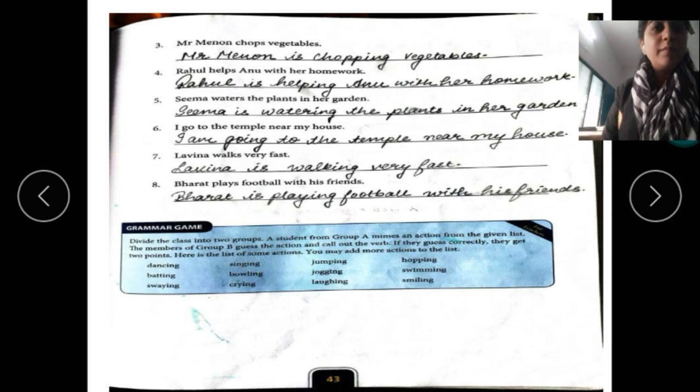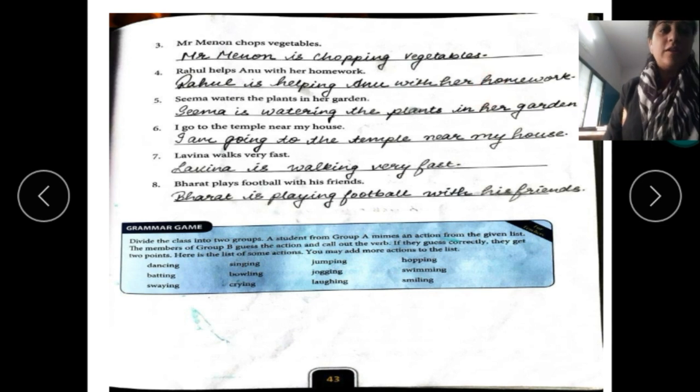So the next one, Mr. Menon chops vegetables. Mr. Menon is chopping vegetables. Rahul helps Anu with her homework. Rahul is helping Anu with her homework. Seema waters the plants in her garden. Seema is watering the plants in her garden. I go to the temple near my house. I am going. You will use am. I am going to the temple near my house. Lavina walks very fast. So Lavina is walking very fast.